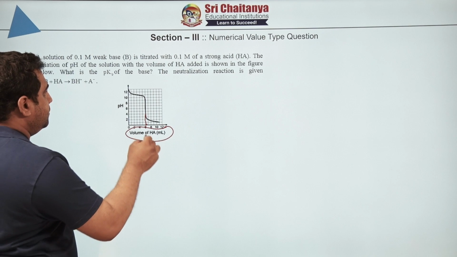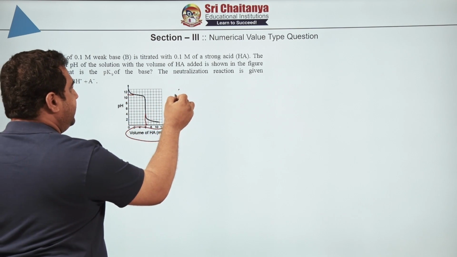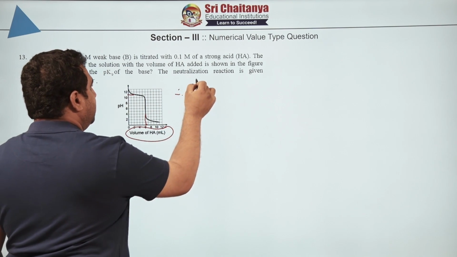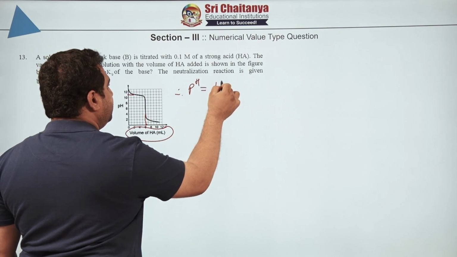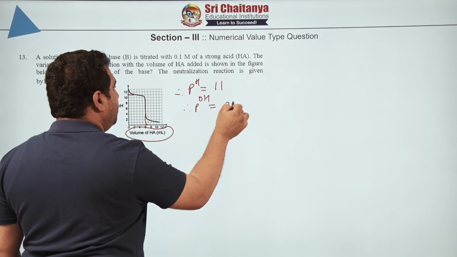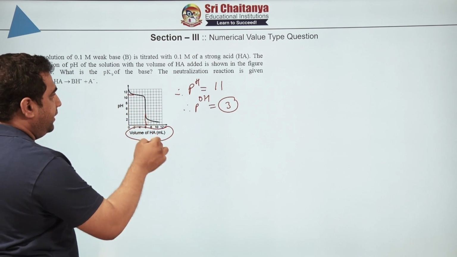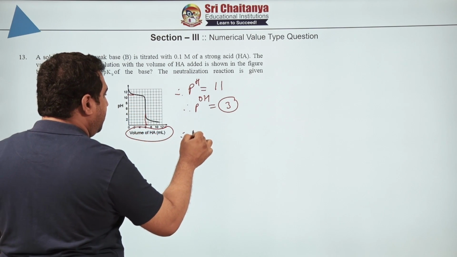Now at what pH are you considering? pH is equal to 11. Therefore pOH will be equal to how much? 3. And here at almost the midpoint, a buffer is formed in the intermediate.